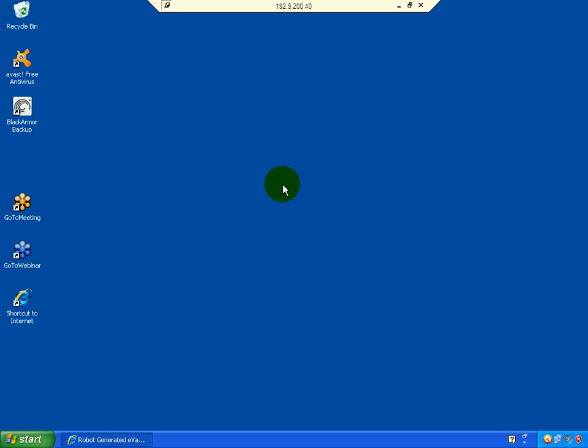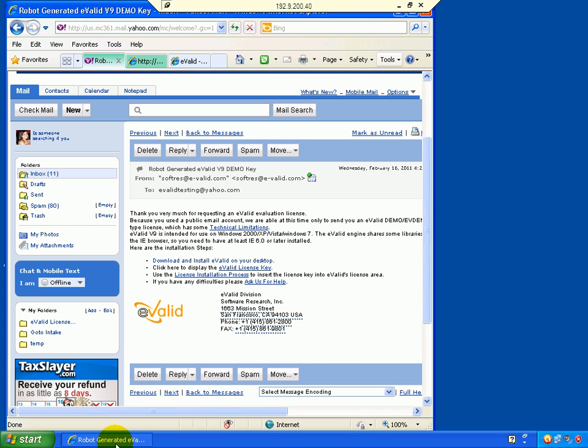Welcome to eValid's test-enabled browser. We'll take you on a guided tour and step you through the product installation and license management. Upon successfully requesting a download of the eValid product, here's an example of your license key, which is sent via email. In most cases, the email message will contain a link to your eValid license page or an ASCII text attachment of the eValid.lic file.